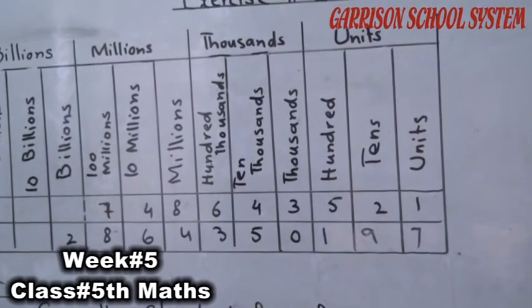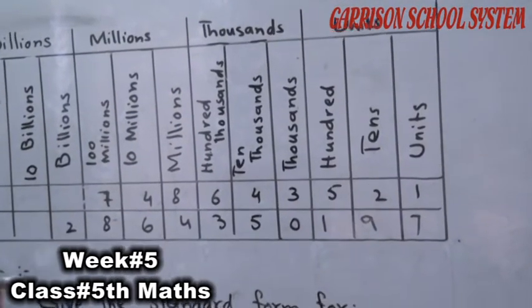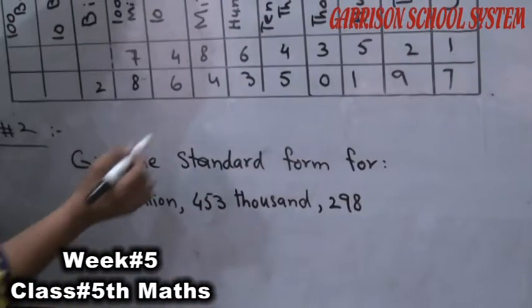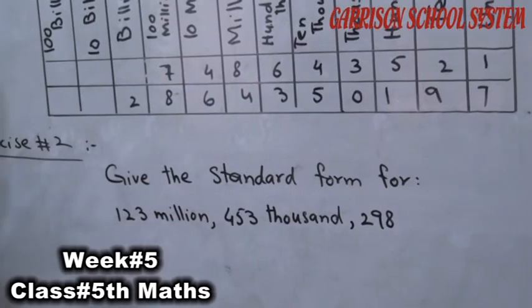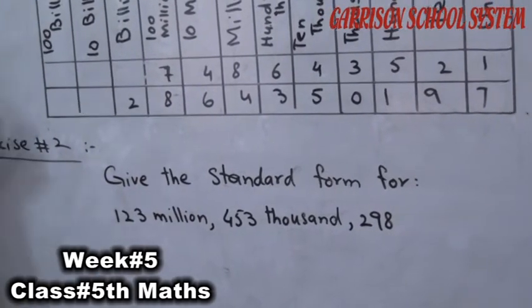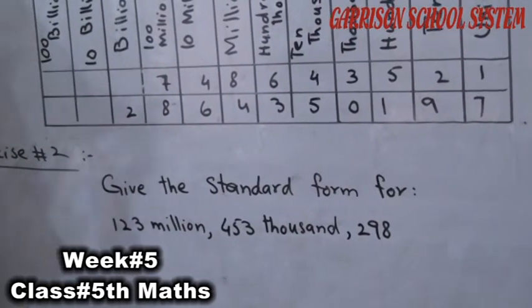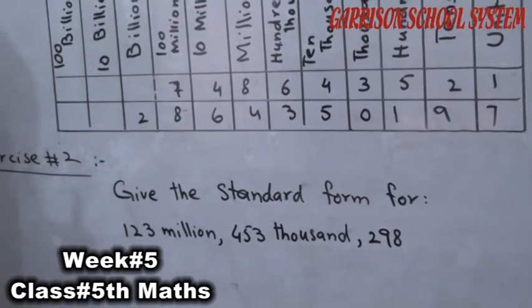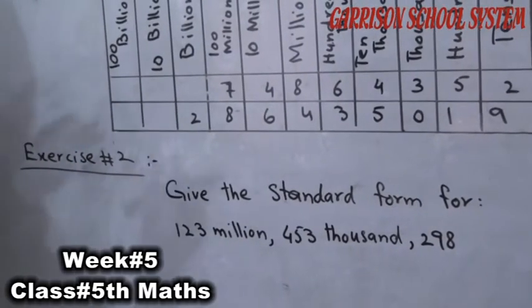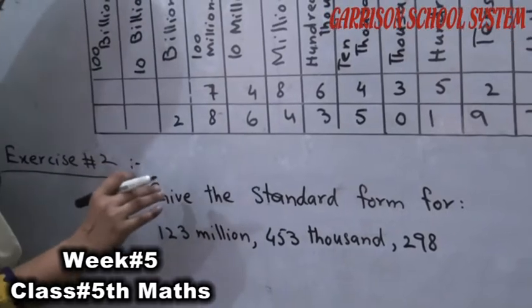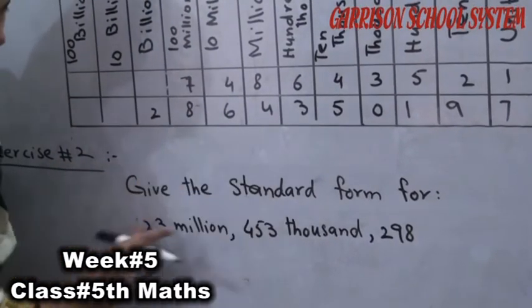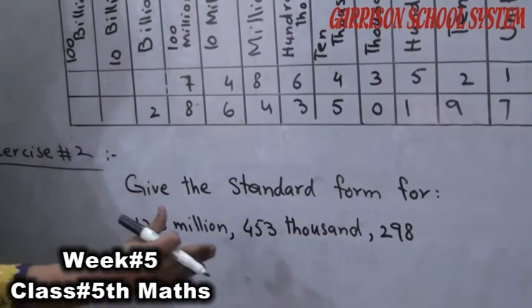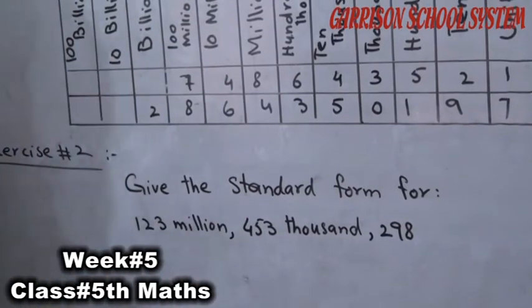Students, in exercise number 2, this is the question. Give the standard form for these numbers. I have already told you: when we have to convert any form to the standard form, we can just add the numbers.